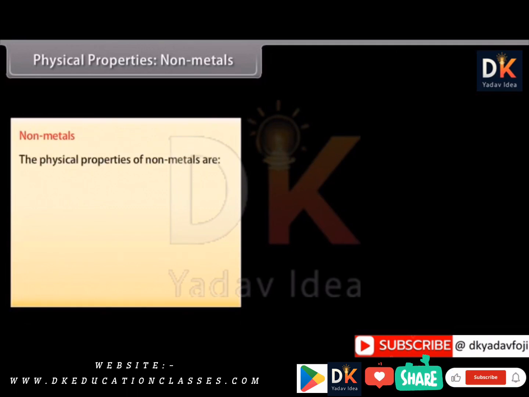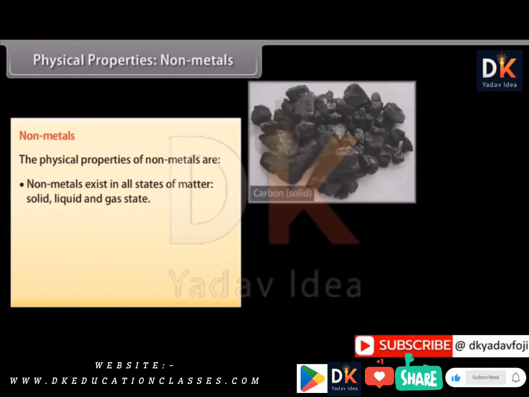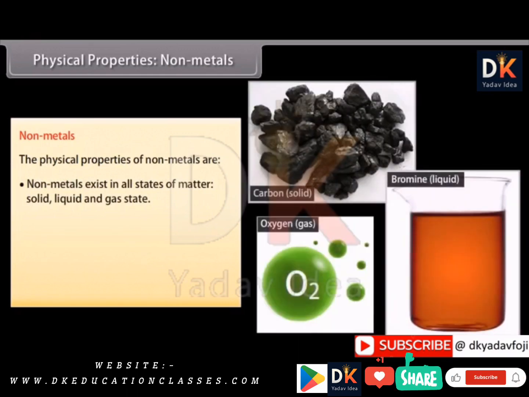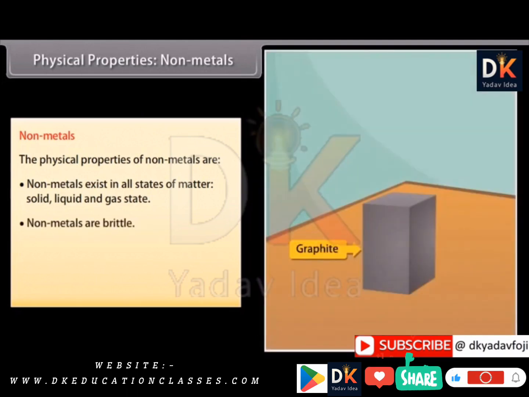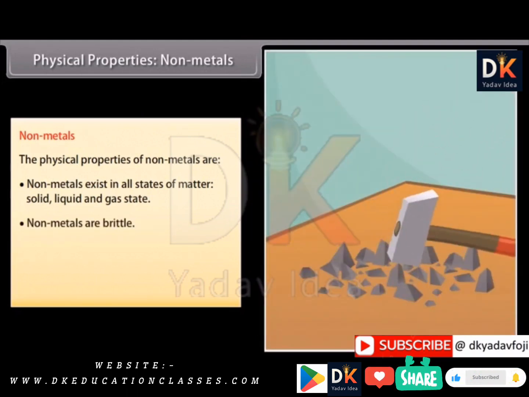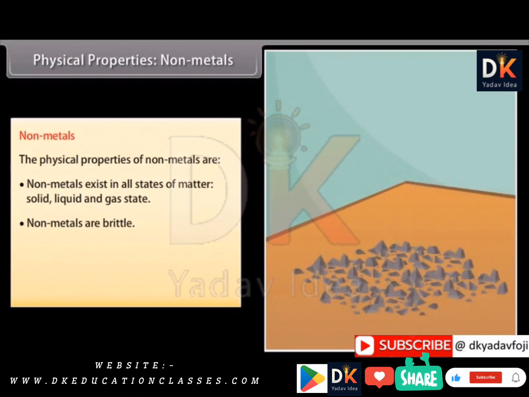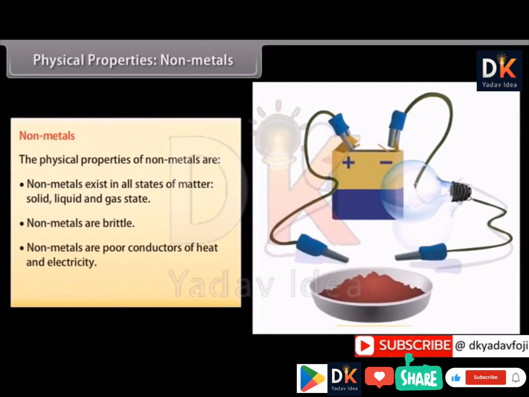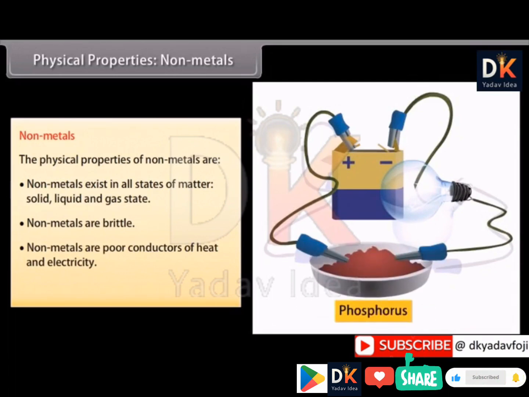Physical state. Non-metals exist as solid, liquid, or gaseous in state at room temperature. Gas: oxygen, chlorine, fluorine. Liquid: bromine, and solid: carbon. Non-malleable and non-ductile. Non-metals are brittle and cannot be rolled into wires or beaten into sheets. Poor conductors of heat and electricity. Non-metals are poor conductors of heat and electricity.